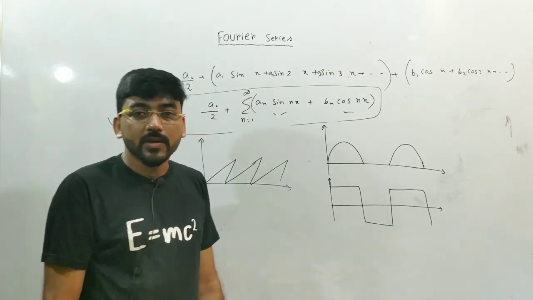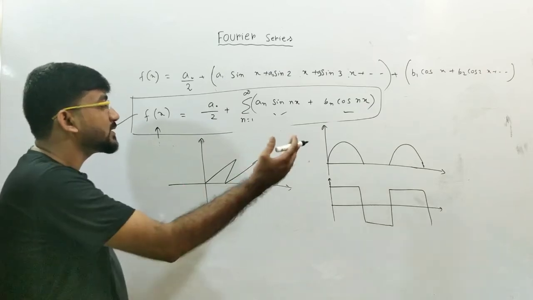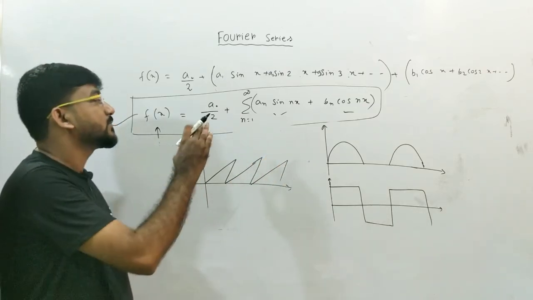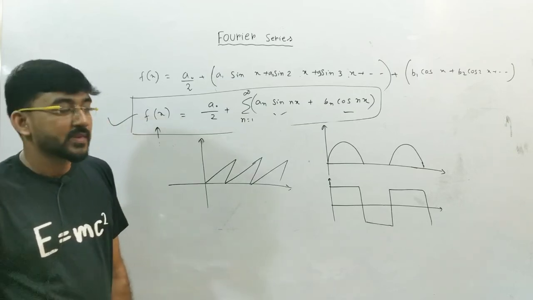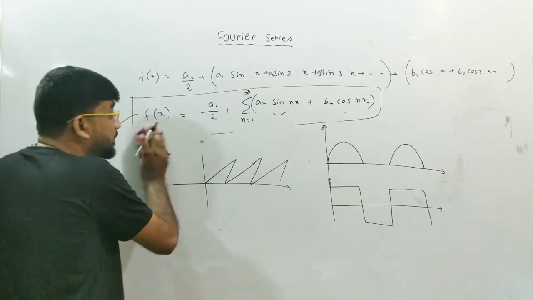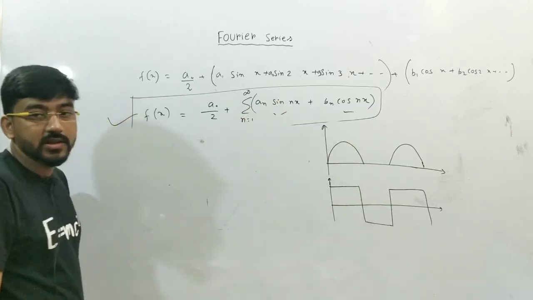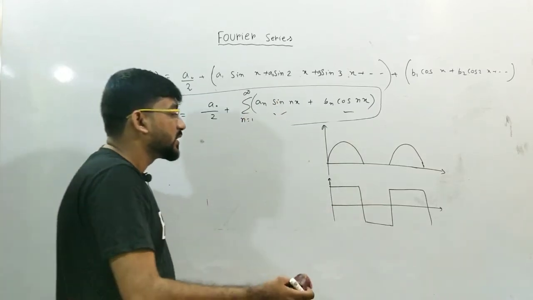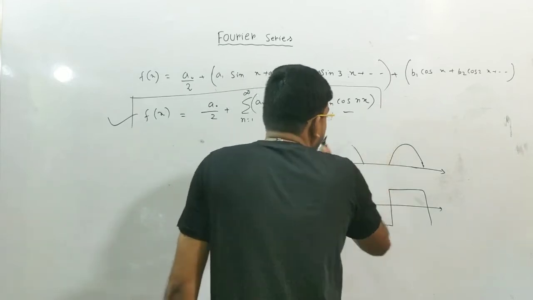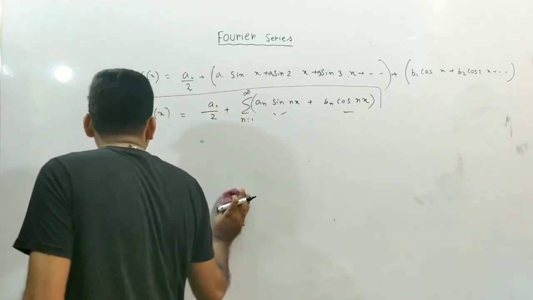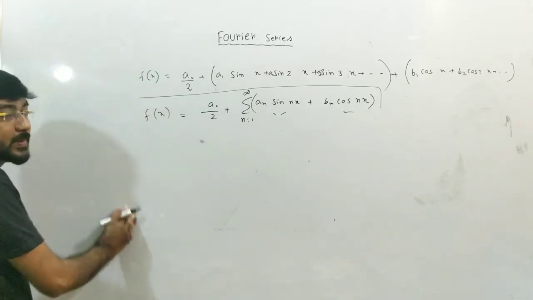So the only way to expand the function is the Fourier series, that is, in terms of sine and cosine. Any periodic function can be expanded. Maybe the function is discontinuous, maybe it does not have higher order derivatives, but the function should have a period.